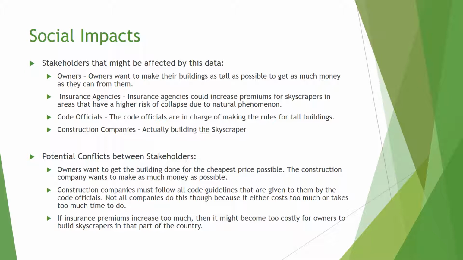Construction companies must follow all code guidelines that are given to them by the code officials. Not all companies do this, though, because it either costs too much or takes too much time to do. The results are fines and sometimes lawsuits given by the code officials. If insurance premiums increase too much, then it might become too costly to build skyscrapers in that part of the country. Instead, owners might look elsewhere to build their buildings at a cheaper price.